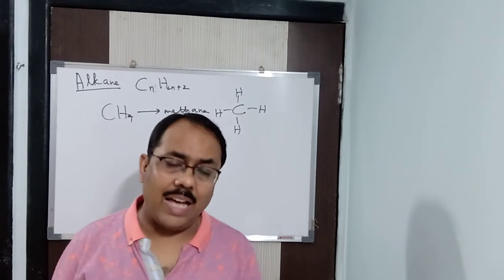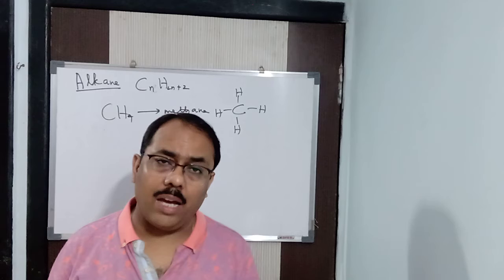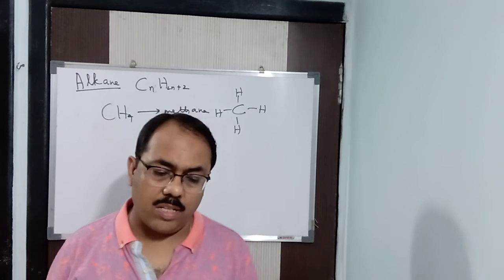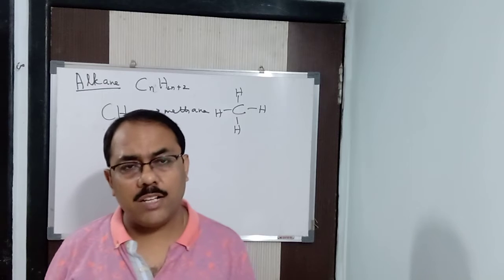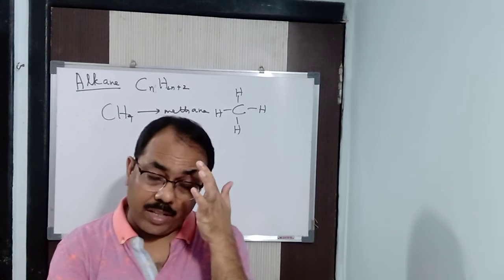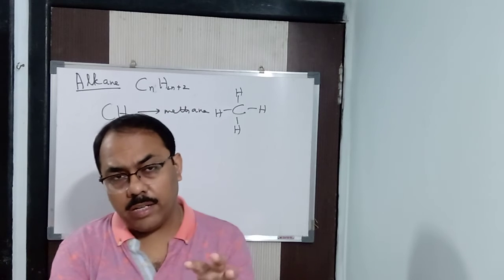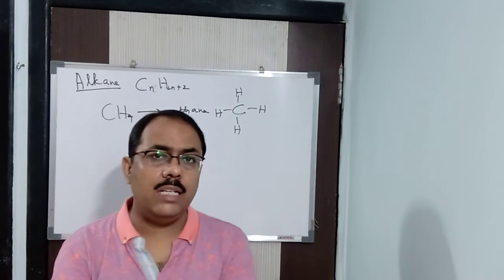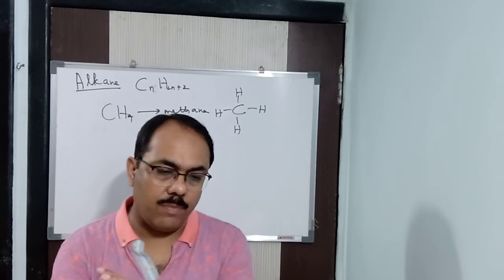In higher classes you will study aldehydes, ketones, carboxylic acids, esters, which also have multiple bonds and are unsaturated. But here, among aliphatic compounds, alkanes are saturated hydrocarbons, and alkenes and alkynes are unsaturated hydrocarbons.